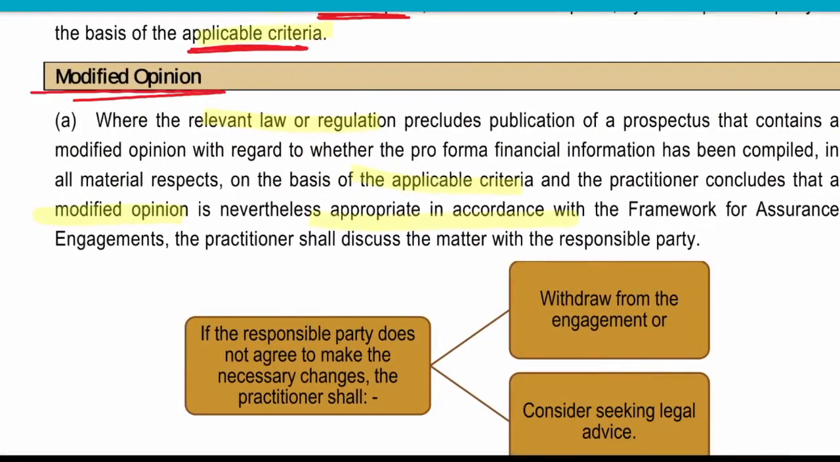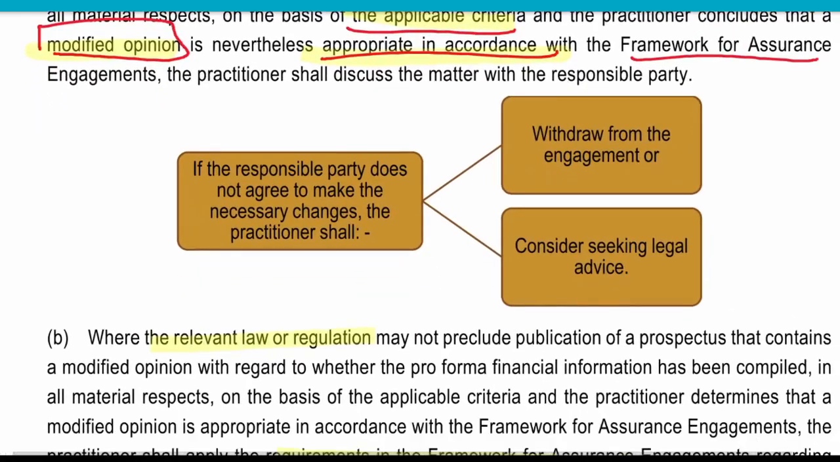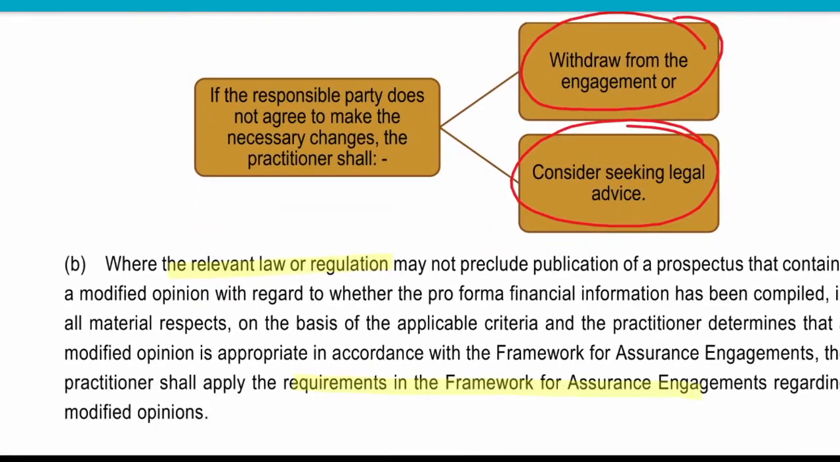And then there can be a modified opinion as well, where laws and regulations say that you cannot do these things, or whether it is compiled on the basis of applicable criteria, he concludes a modified opinion, and it is not appropriate in accordance with the framework of assurance engagement. So he can also withdraw from the engagement, or they can also seek legal advice, where laws and regulations are not saying this thing, then he can obtain legal advice.